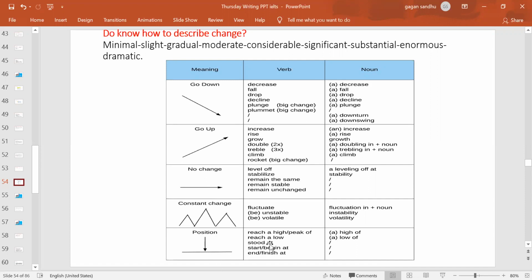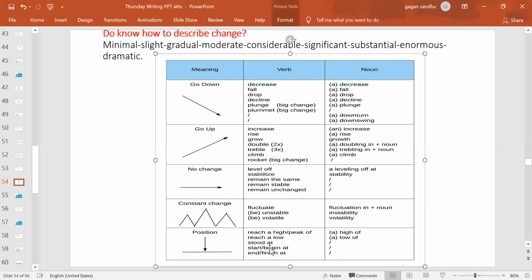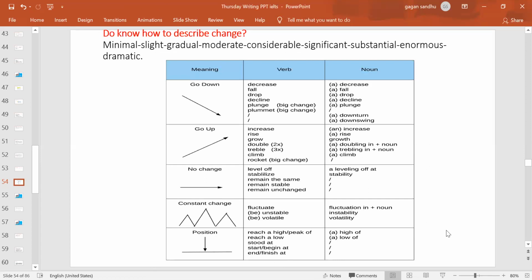Reached a low of, that means to 10% in 2020. So this is when you are finishing off the graph information, you can say what position it reached, and according to that you can use these two: stood at, also at the same place, and started at, that means when you are starting off the information, and ending at when you are finishing off the information, right?